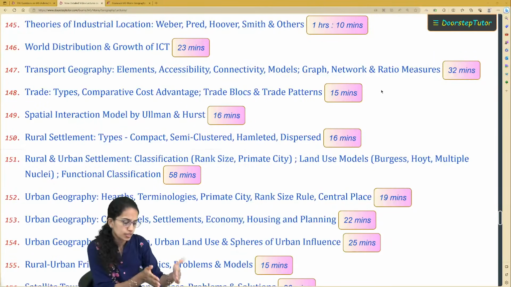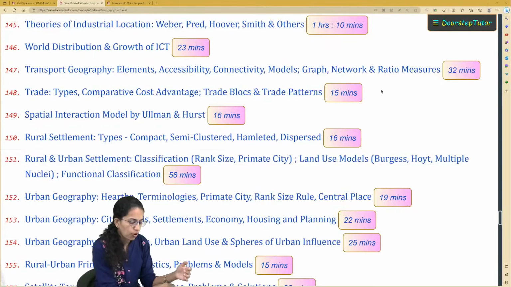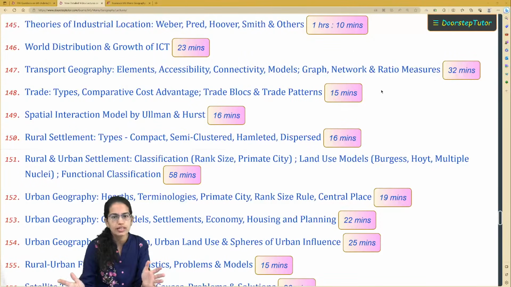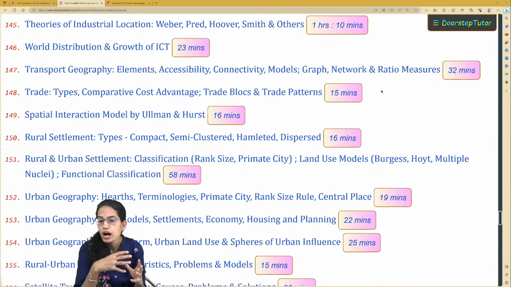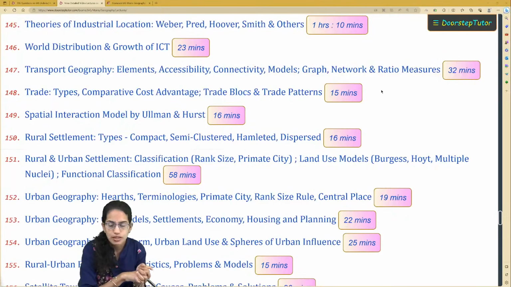And if the students have covered it from standardized books and materials, then you won't find concepts which pertain to network theory, graph analysis, ratio analysis. So those become extremely important and make your answers outstanding. So make sure you cover topics like these very, very carefully.